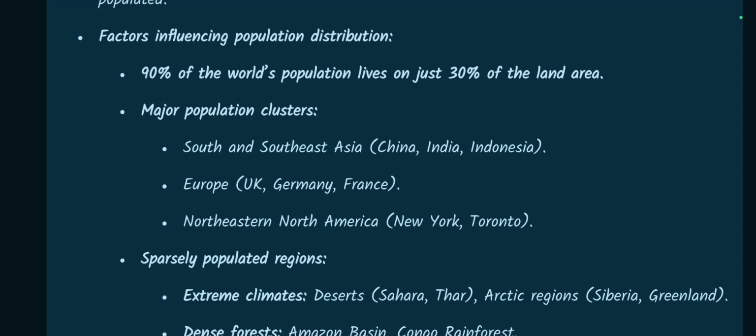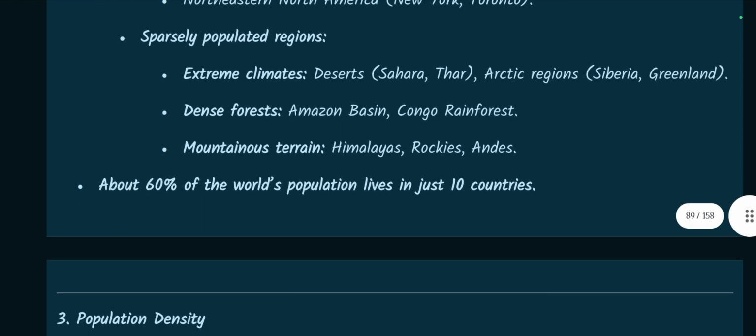Major population clusters: South and Southeast Asia in China, India, Indonesia; Europe, in UK, Germany, France; Northeastern North America, New York, Toronto, etc. Sparsely populated regions: extreme climates, deserts like Sahara and Thar, Arctic regions, Siberia or Greenland.